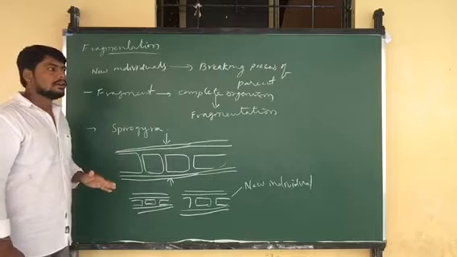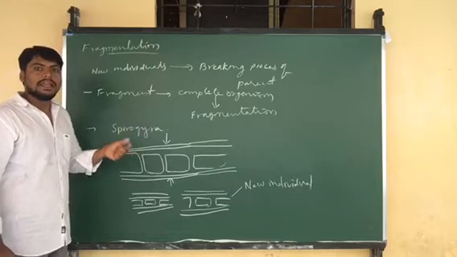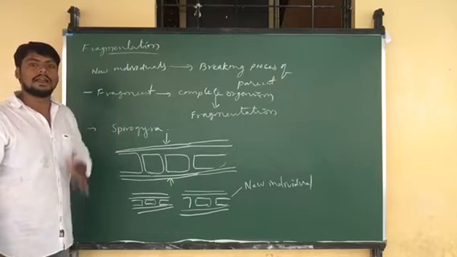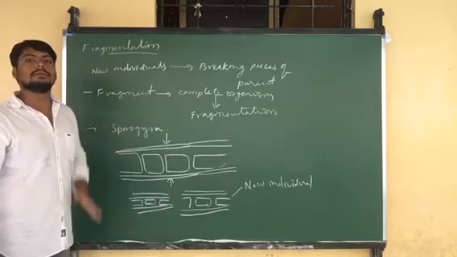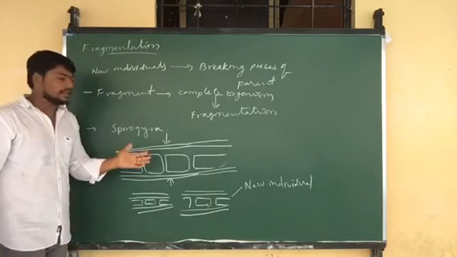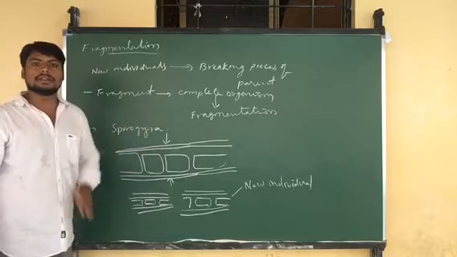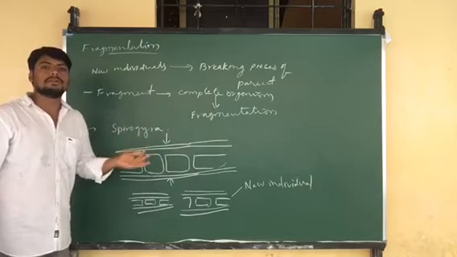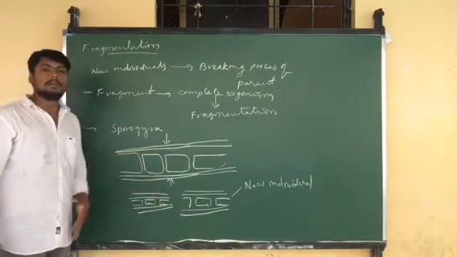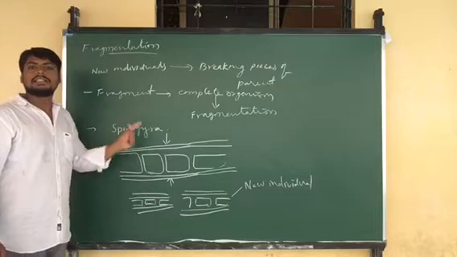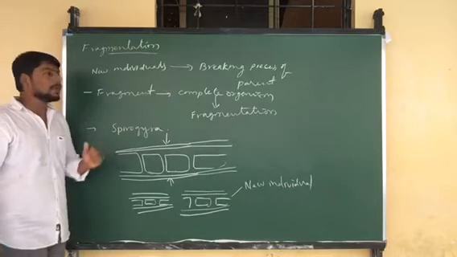Due to this simple form, all its cells are similar in nature and their function is also similar. So they can easily undergo cell division, and each cell can perform its function and develop into a new complete organism. That is what easily occurs in Spirogyra.